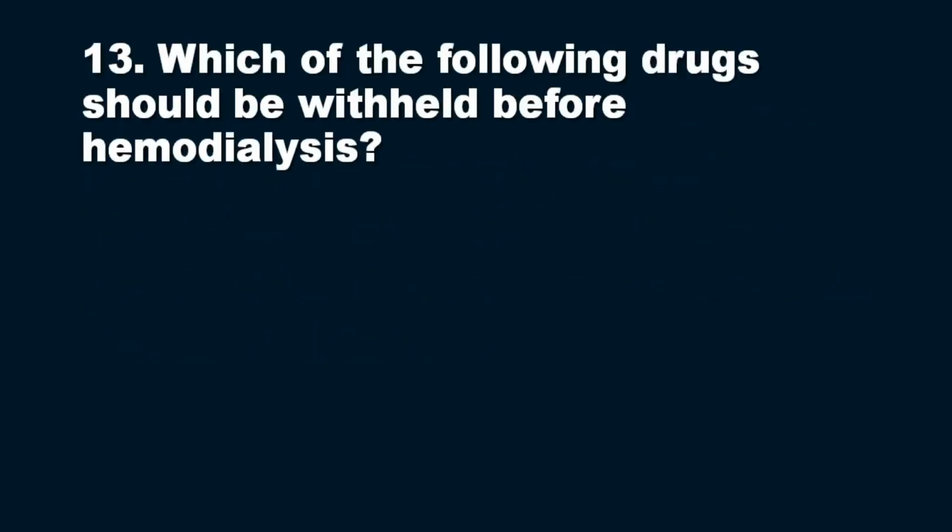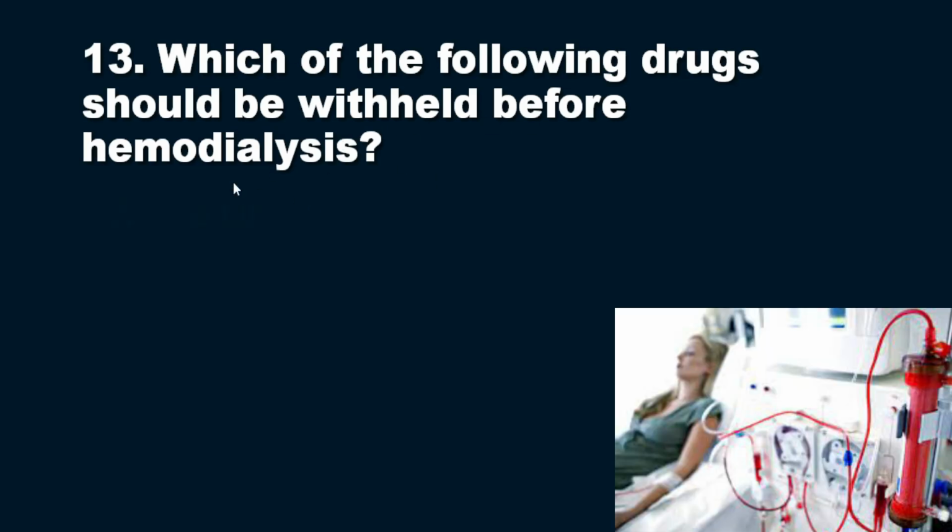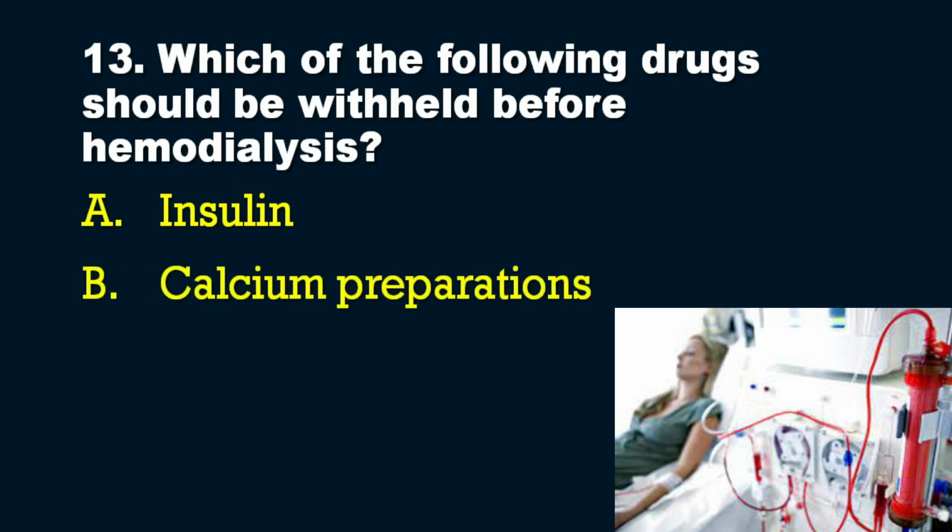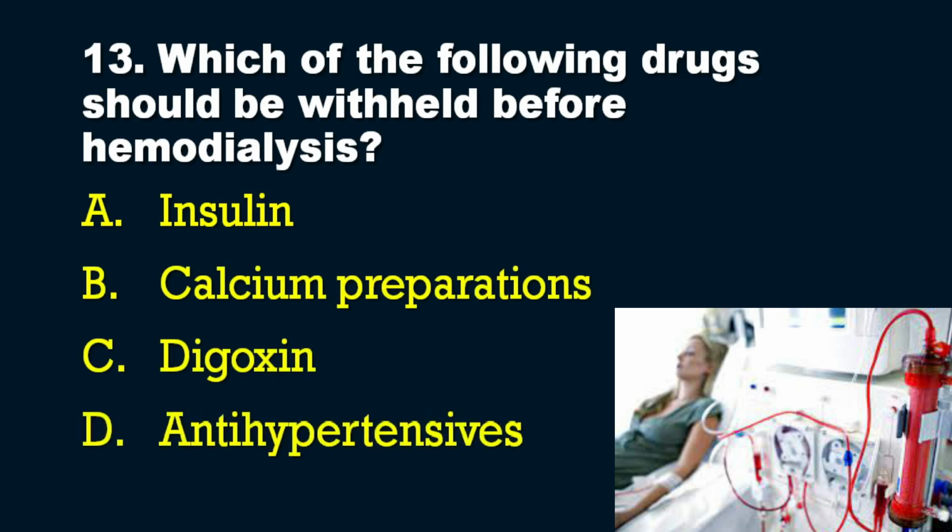We'll move on to the 13th question in our series regarding hemodialysis. Which of the following drugs should be withheld before hemodialysis? The options are: A, insulin; B, calcium preparations; C, digoxin; and D, antihypertensives. So which medicines need to be withheld? The answer is option C, that is digoxin.